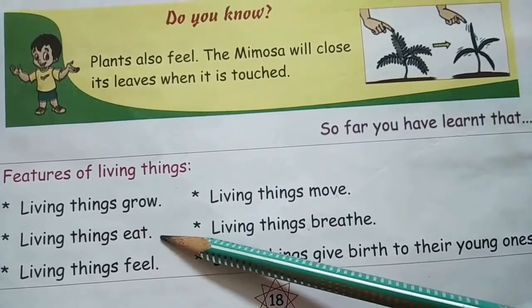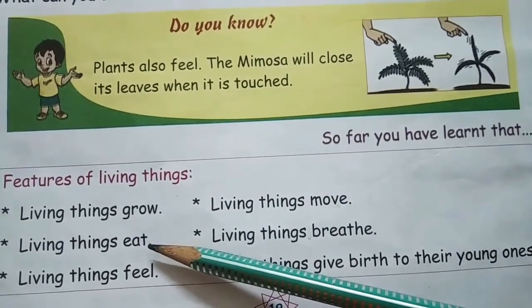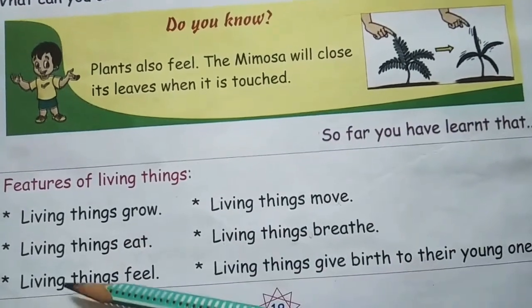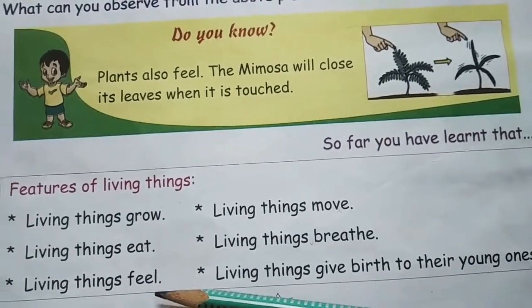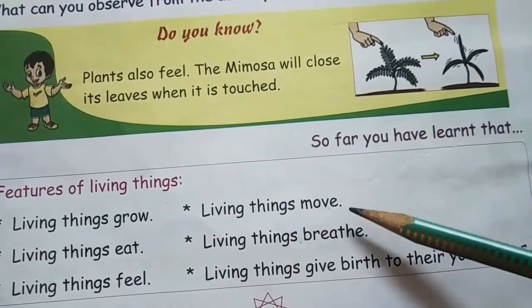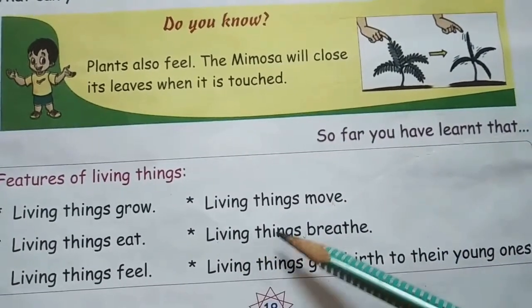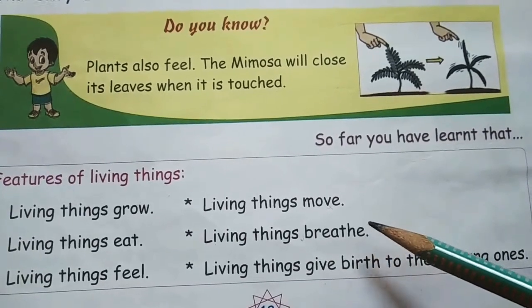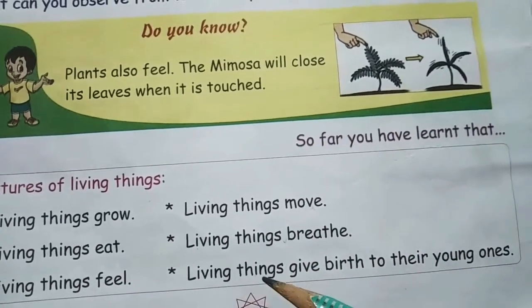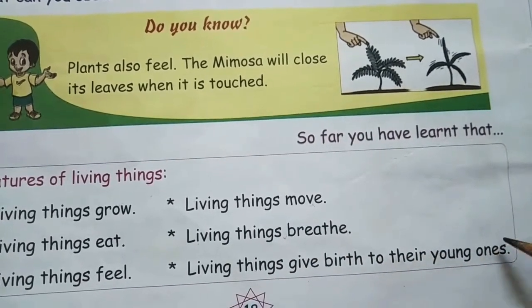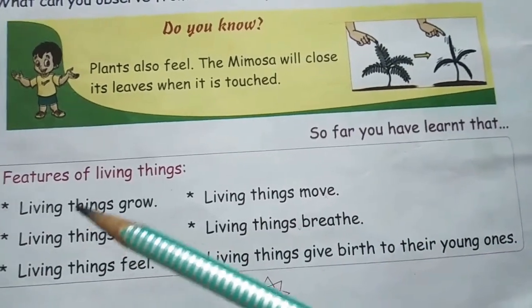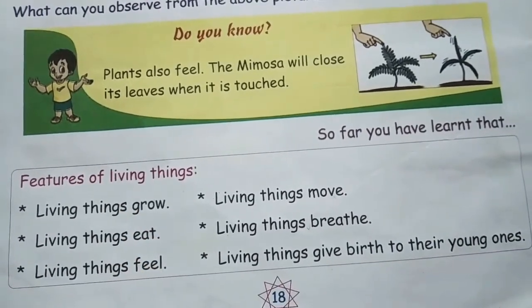Living things eat also. To grow they need food. So that's why living things eat. Next is living things feel, right? Living things move from one place to another place by themselves. Next is what? Living things breathe. I gave you one example, right? Yes. Living things give birth to their young ones, children. So this is all about the features of living things.